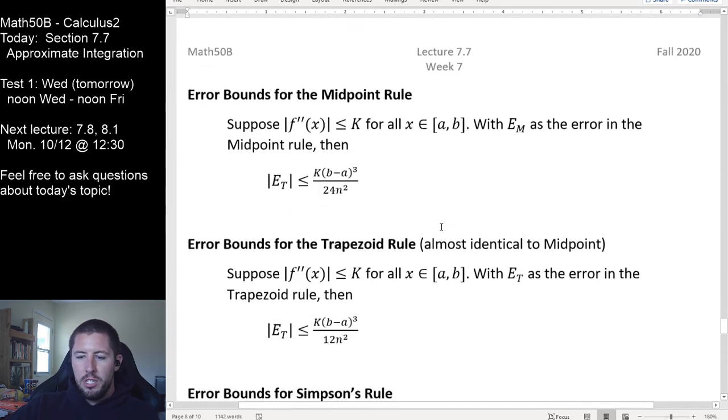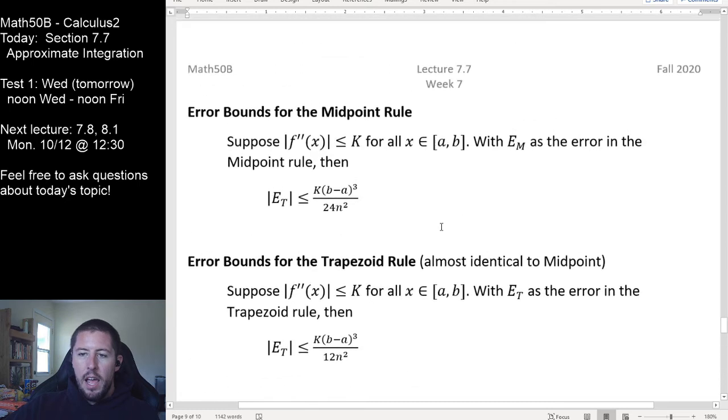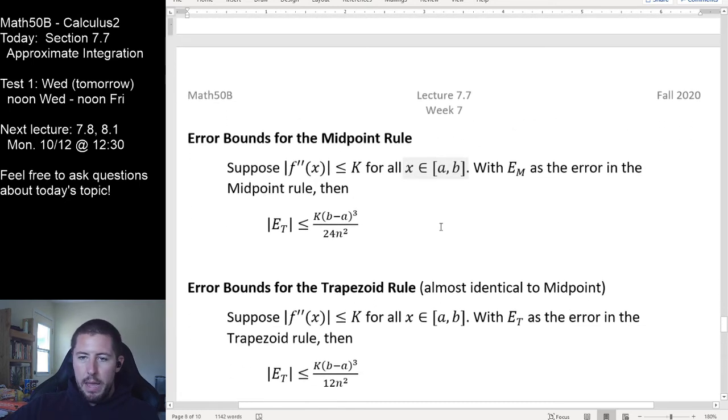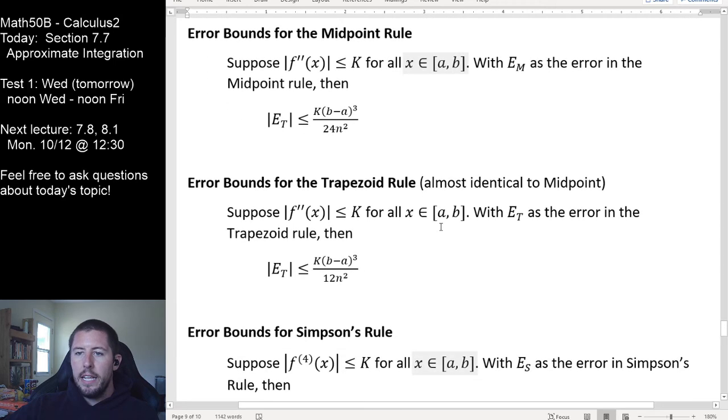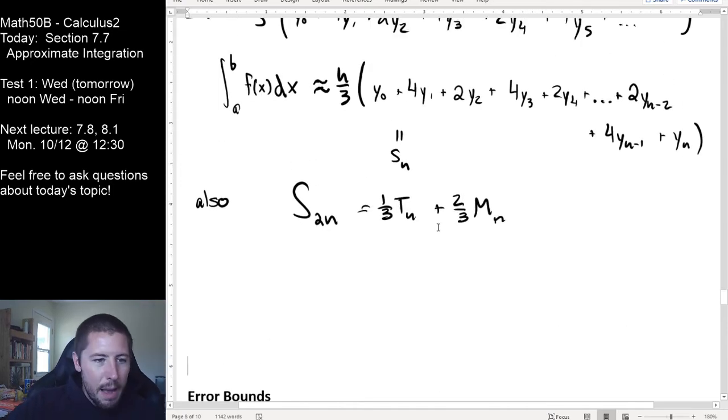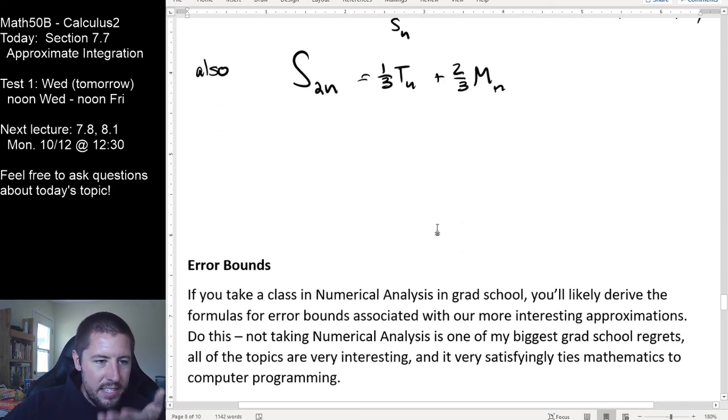So what I'm going to do is I'm just going to show you the three errors right here, and then we'll talk about them a little bit and do a little bit of examples with making the claims that we want to make with these. So what we've got is these error bounds for the midpoint, the trap. Oh wait, oh my gosh, I'm forgetting the most exciting thing that we want to do right here. Let's stop and actually look at these things. I want to see these errors right here.